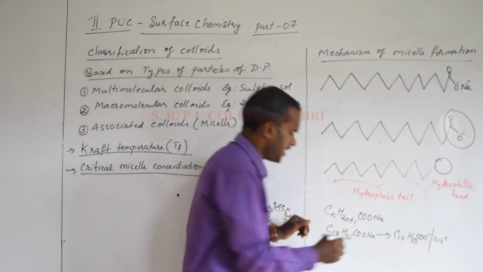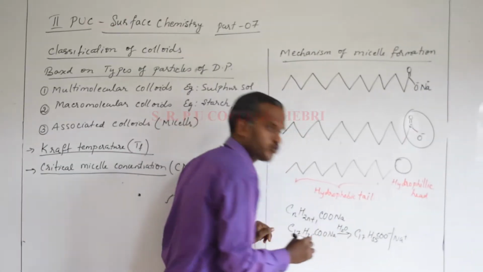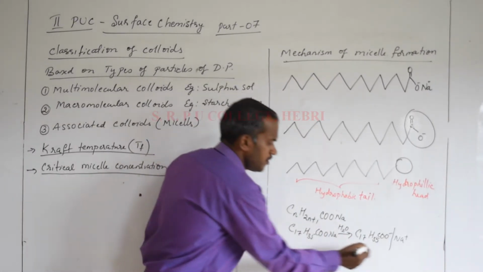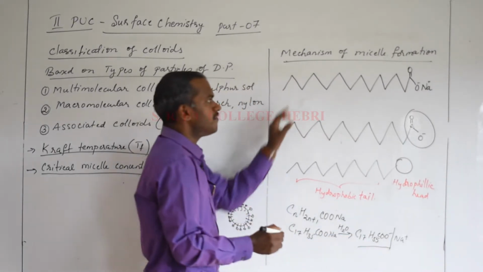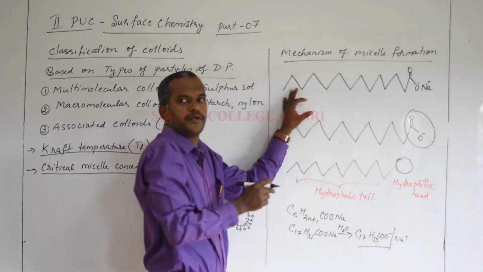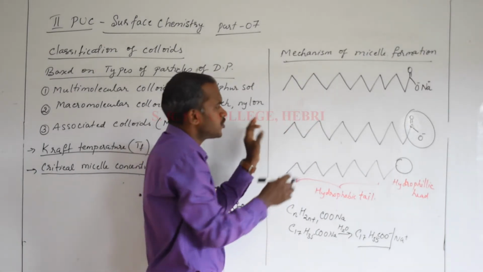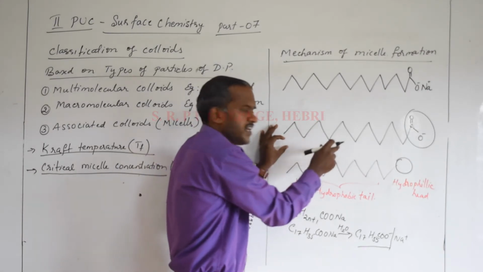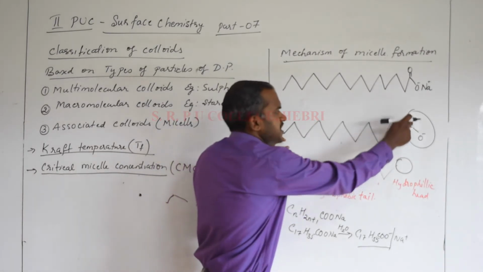When it is added to water, the soap molecule dissociates, leading to the formation of two ions. The stearate ion is involved in micelle formation, not the sodium ion. In this structure, the stearate ion has a long fatty acid chain with a COO minus group.